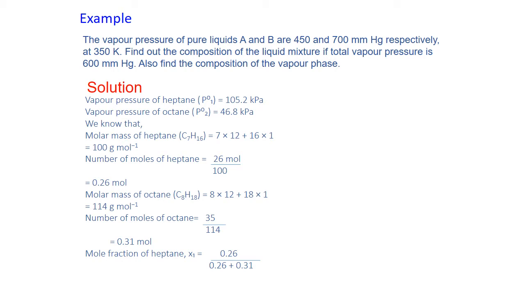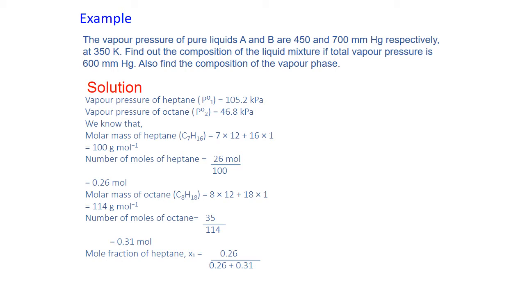These are given. Molar mass of heptane is calculated by formula, 100 gram per mole, and number of moles of heptane will be 26 divided by 100, because these are presented as compared to 100 gram component. So 0.26 moles of heptane are present. Now molar mass of octane is also given, and we will find out the number of moles: 35 divided by 114 equal to 0.31 mole.